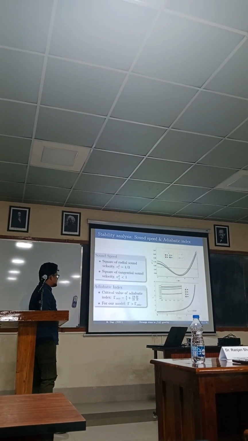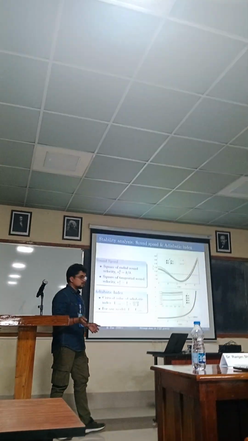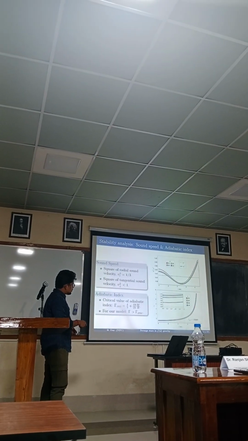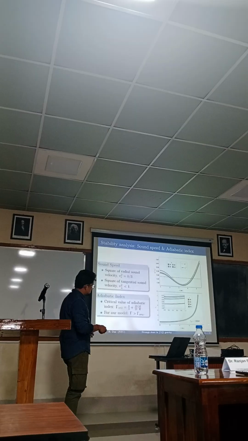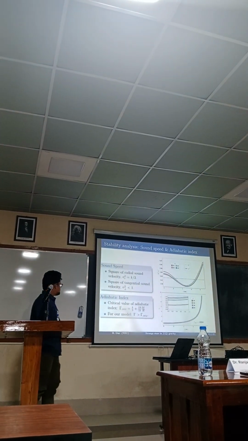The critical value of the adiabatic index can be found from this equation, where m and r are the mass and the radius of the compact object we have considered. So you can see from this plot that all the solid lines, for different values of mu, indicate that the adiabatic index is greater than this dashed line, which is the critical limit. So the adiabatic index is also greater than the critical limit.